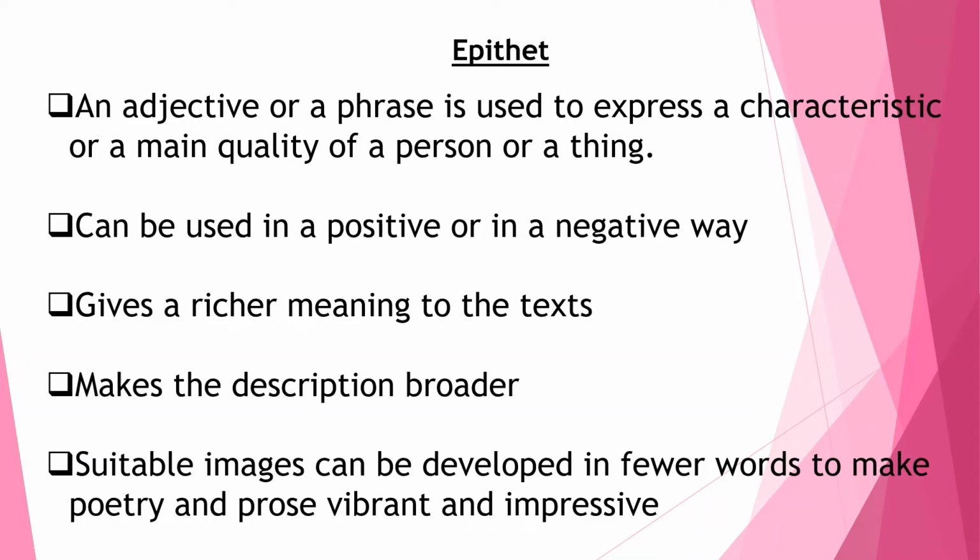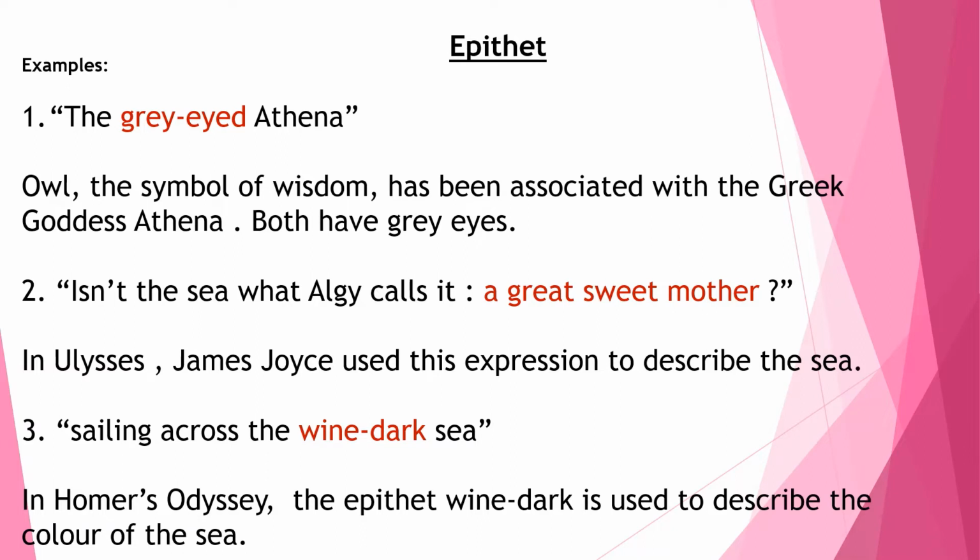Now, why is epithet used in writings? Because epithets give a richer meaning to texts, leading to a broader description of characters. Poetry and prose become vibrant and more impressive when fewer words are used to develop suitable images. Now, let's go through examples to understand this better.